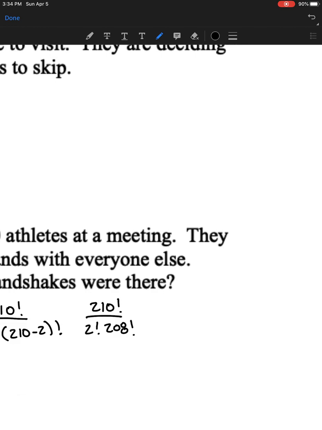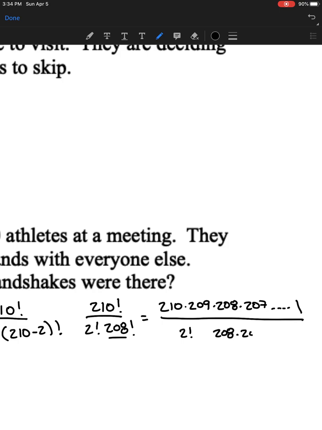Okay, so this 210 factorial is actually 210 times 209 times 208 times 207, and then all the way down to 1. Well, then on the bottom, I have 2 factorial, but then let's look at this 208. That 208 is 208 times 207, all the way down to 1. So whenever the calculator can't handle the problem, what we can do is just solve it this way. And we know that everything that's 208 and below is going to cancel. So up at the top, I just have these 2 numbers. Then on the bottom, I just have my 2 factorial.